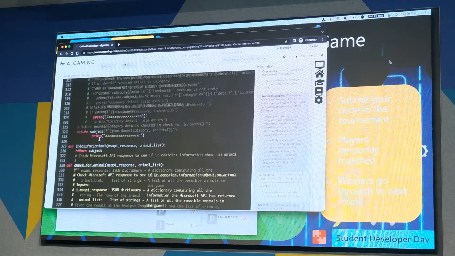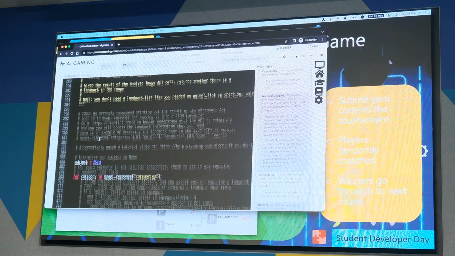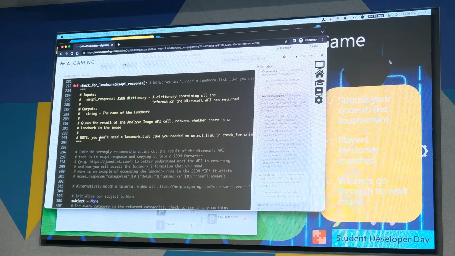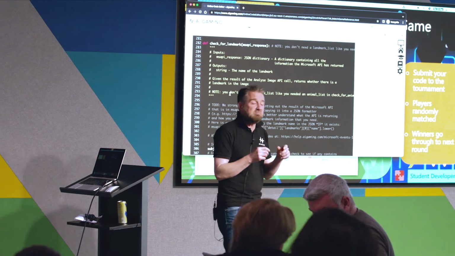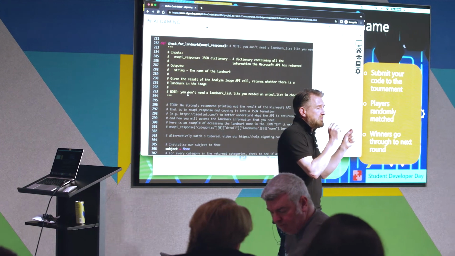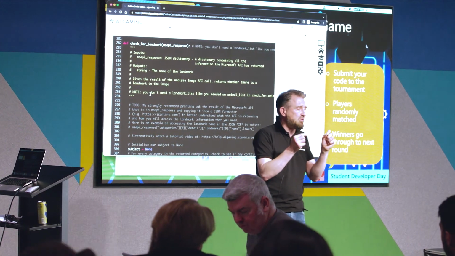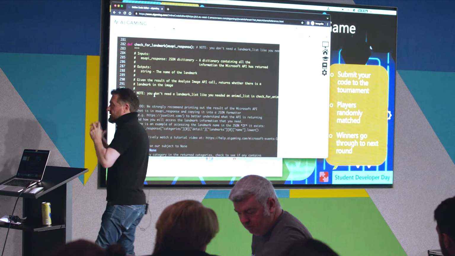And then once that's done, we'll help you if people are looking at this, not that one, but the check for landmark function. So really all you're doing is putting that API key in and coming straight down to this check for landmark function. And if people just need a little bit of help, a little bit of pointers in maybe understanding the JSON format that you have to put it into in order to check it, then we can help you with that. So that's the main challenge.